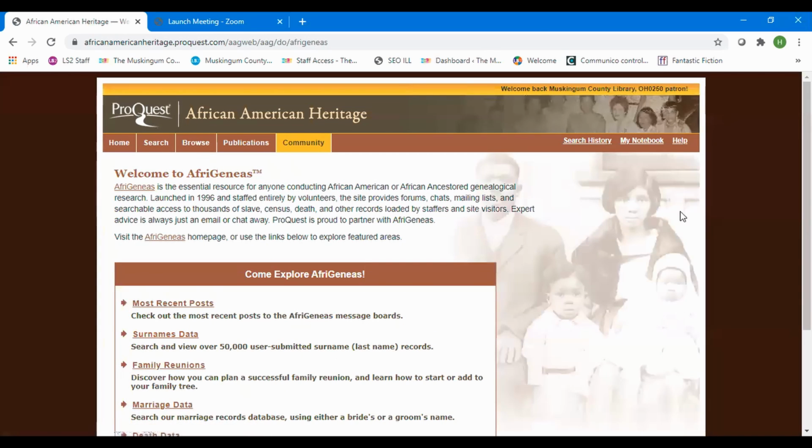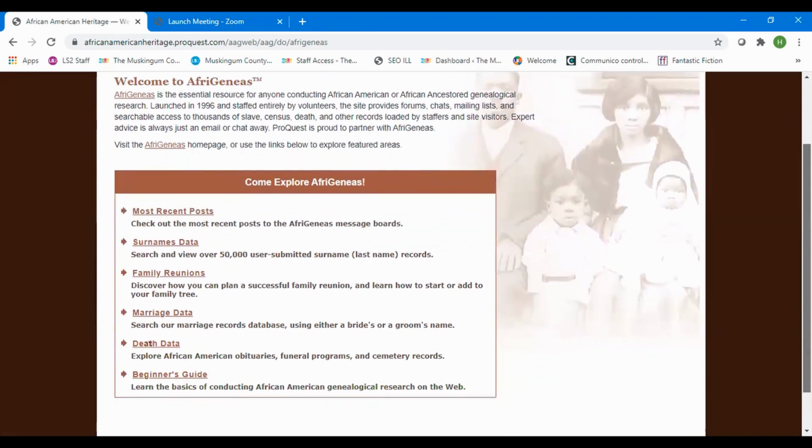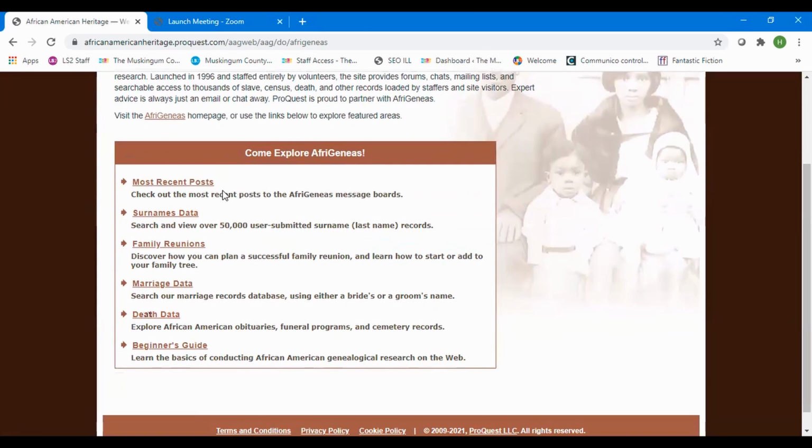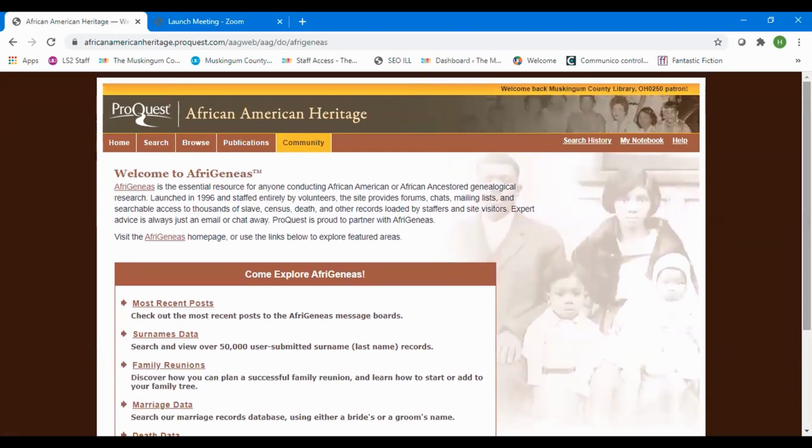If we click on that, there you see some of the options available to you. You can search the recent posts, surnames, data. It'll give you tips on a family reunion, marriage data, death data, and a beginner's guide if you really need help on getting started in African American genealogy.